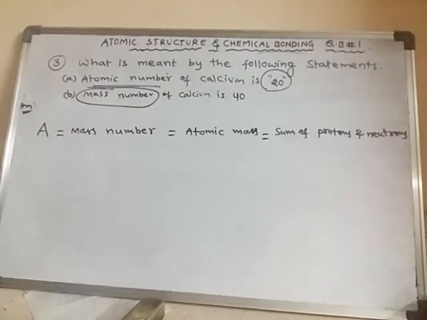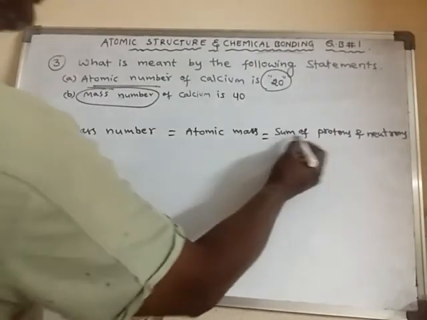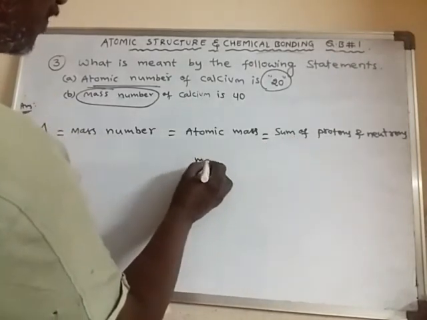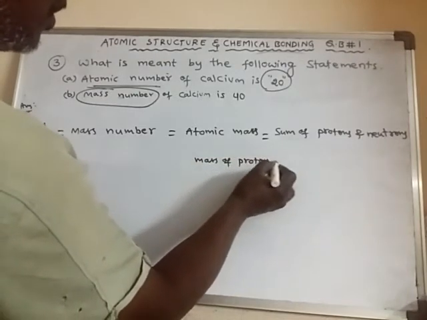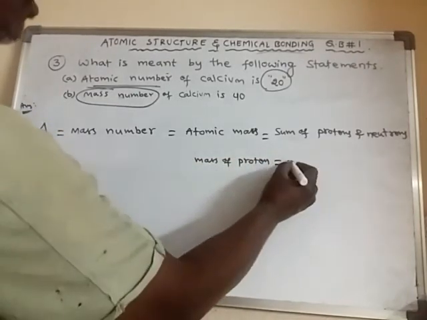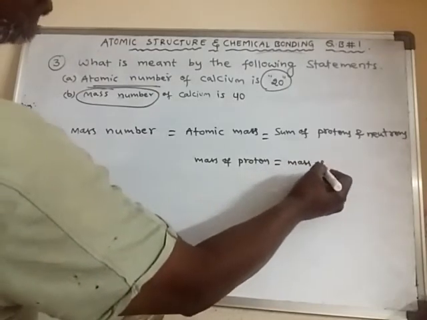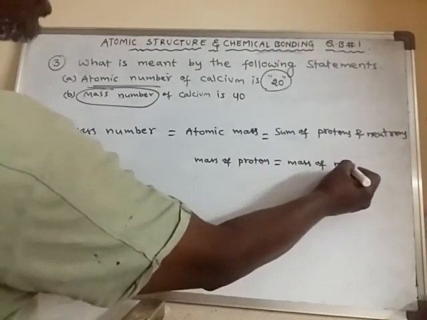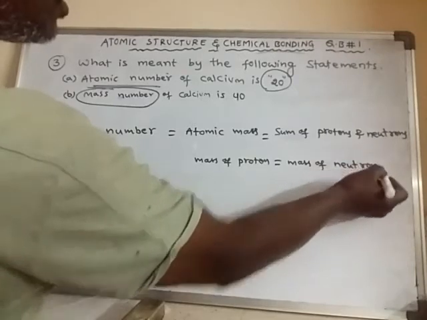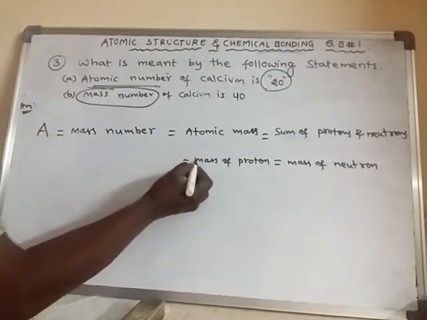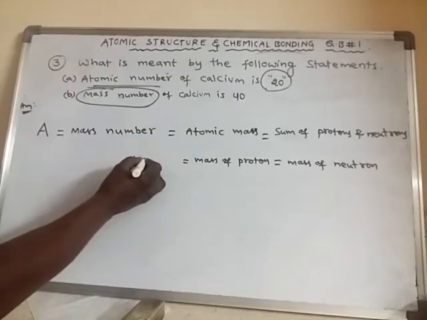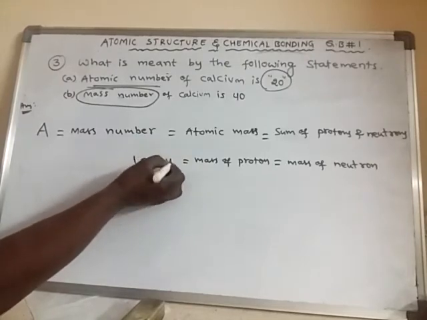Always remember that the mass of one proton is almost equal to the mass of one neutron, which is equal to 1 atomic mass unit.